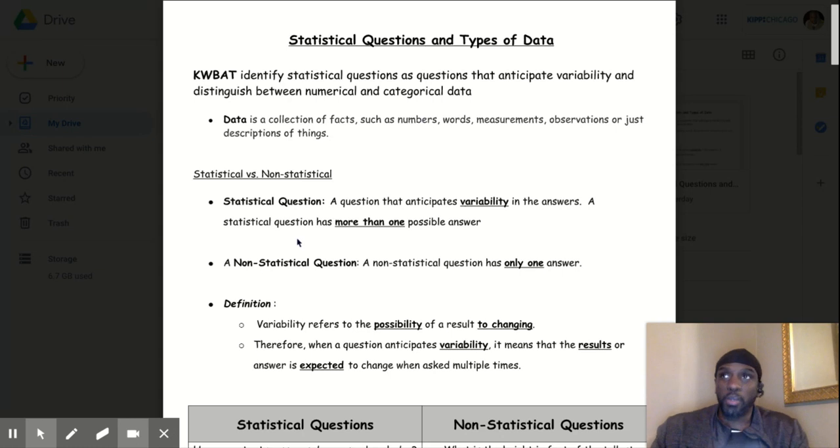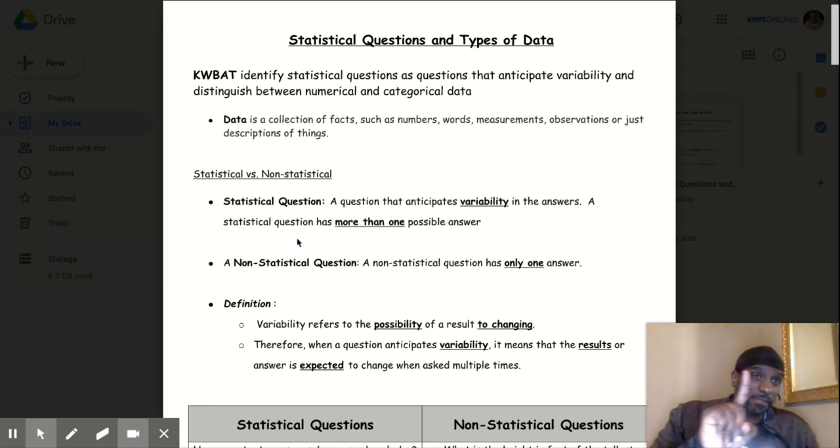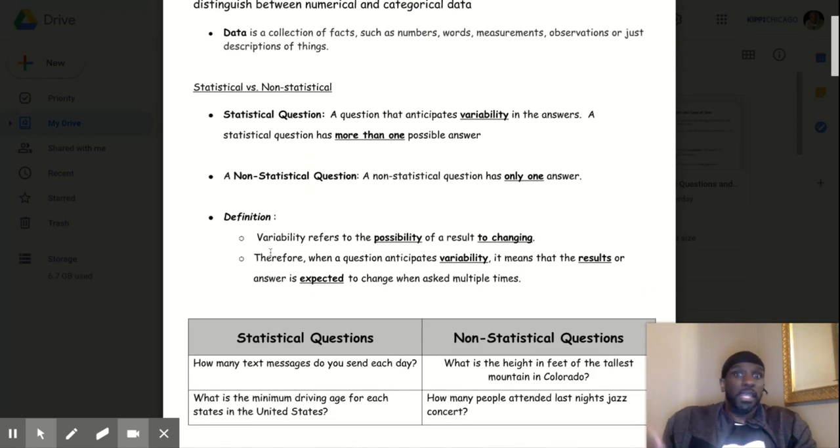Remember, I'm asking a question that's going to allow me to collect data. If I just ask one person, what color is your dog? I'm not collecting any data from you. Okay, that's a bit of information. But if I say, what grades did you get in all of your classes? Now that's a collection of data. Okay, so a statistical question is a question that anticipates variability in the answer. A statistical question has more than one possible answer. Okay, non-statistical questions are questions that have only one answer. Okay, so what age are you? Non-statistical. What age are all the students in sixth grade? Statistical, because it's giving me more than one answer because there are multiple students.